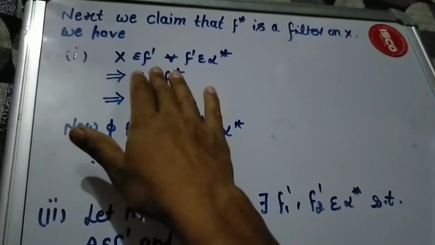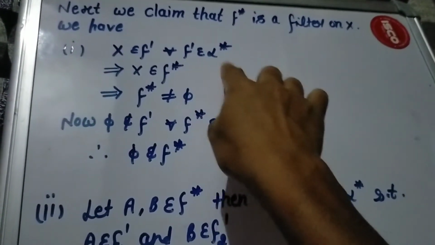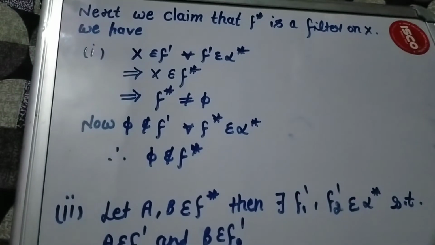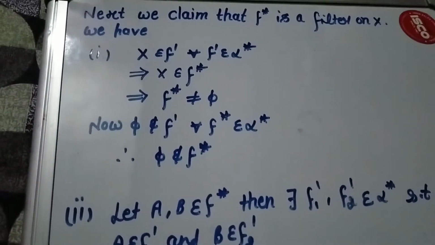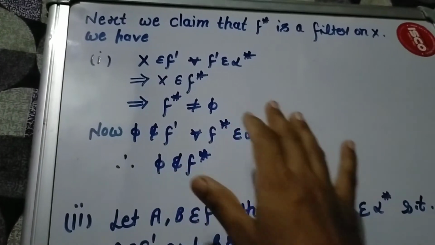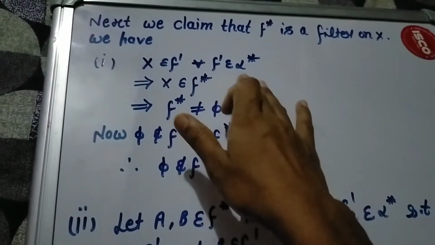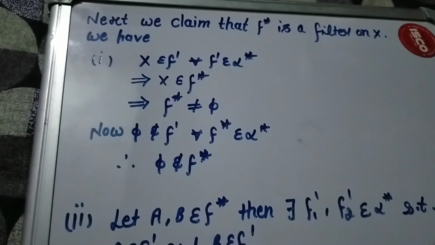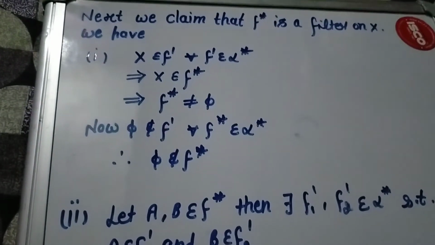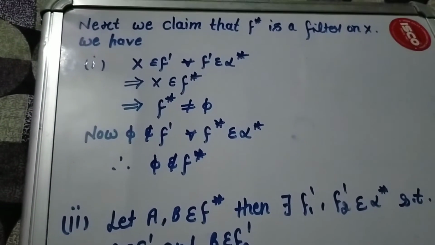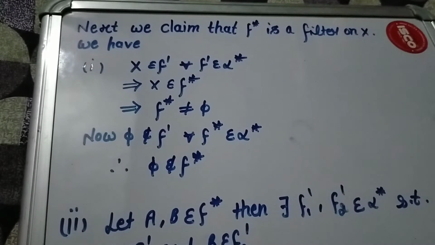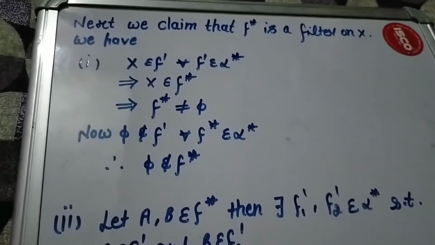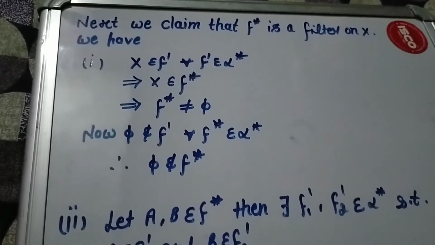X belongs to F' for all F' belonging to alpha star, because we defined F' as a filter on X, for all F' belonging to alpha star, and alpha star is contained in alpha, which we discussed above.